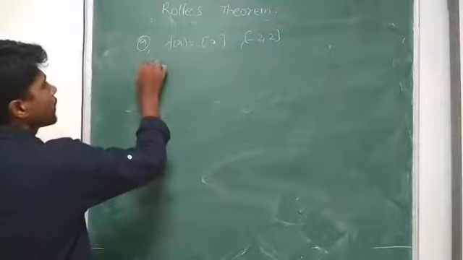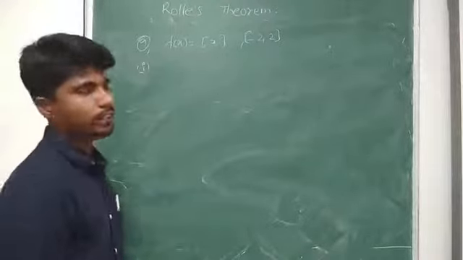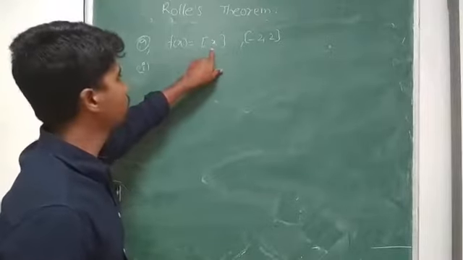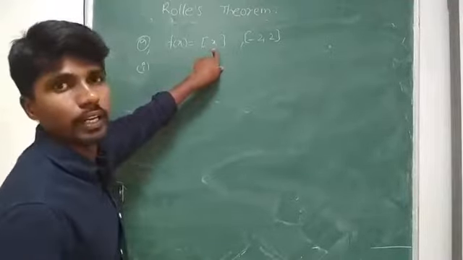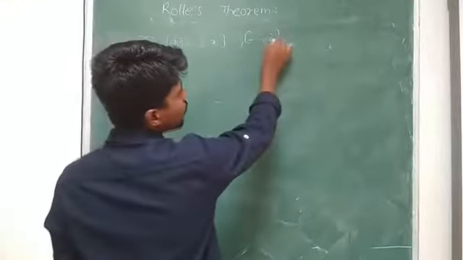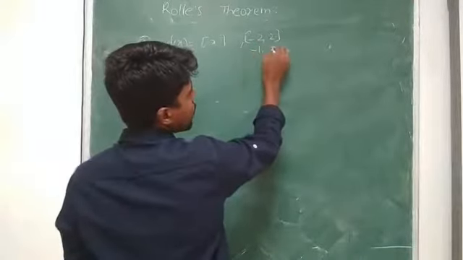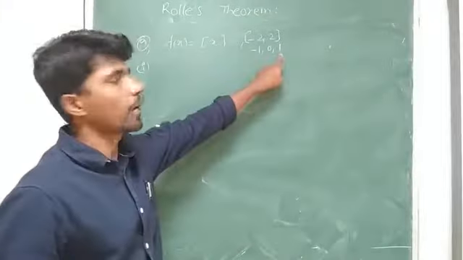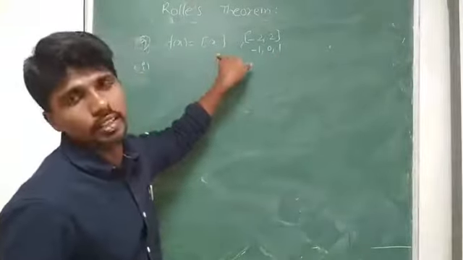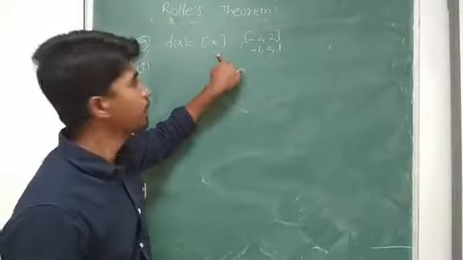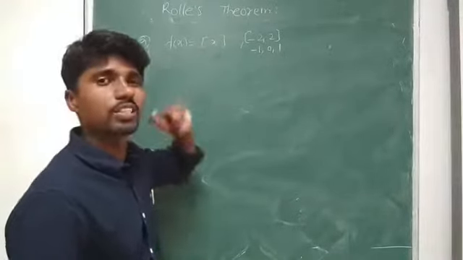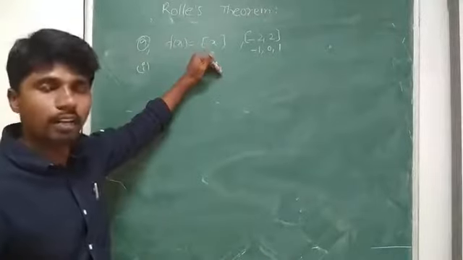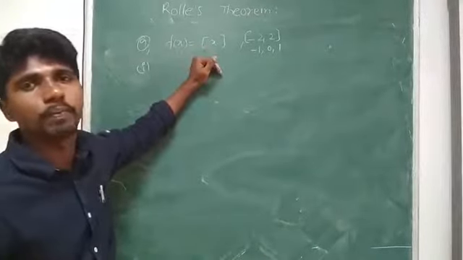First, I check whether it satisfies Rolle's theorem or not. See, step x, as we discussed earlier, is not continuous at integers. In between minus 2 and 2, we have the integers minus 1, 0 and 1. So at these 3 points, the given function is discontinuous. Therefore, the first condition alone is not satisfied. We can say that f does not satisfy Rolle's theorem.